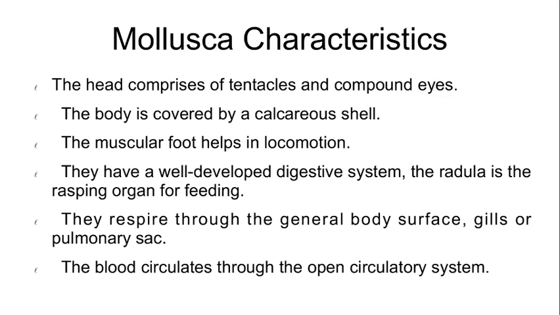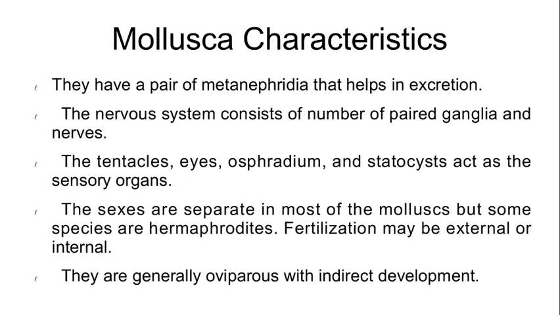The blood circulates through an open circulatory system, that is, the blood circulates inside the body in cavities. They have a pair of metanephridia that help in excretion. The nervous system consists of a number of paired ganglia and nerves.